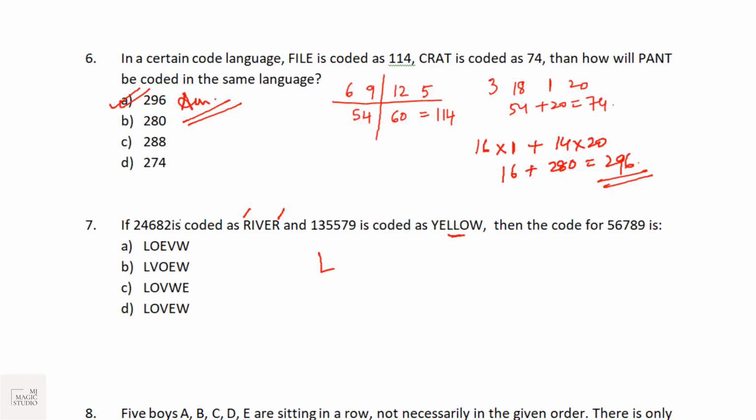Then 6, we are getting 6 as third position, that is V. 7 is at the second last position here, that is O. 8 is the second last position, the first one, that is E. And 9 is the last one, the second one. L, V, O, E, W. Option B fits in.